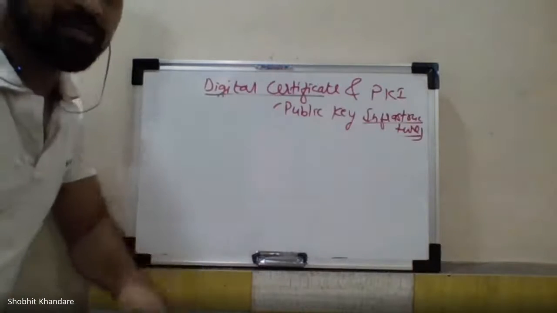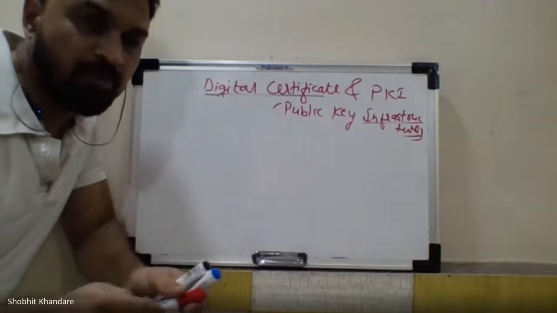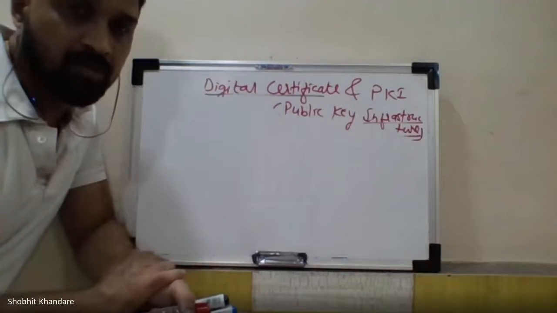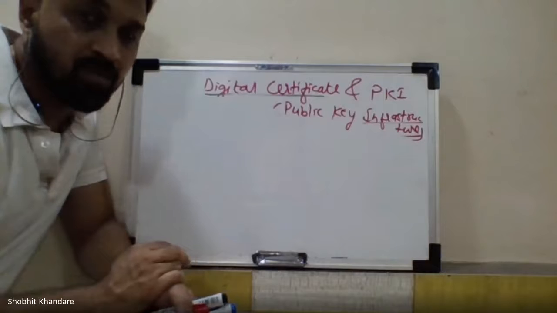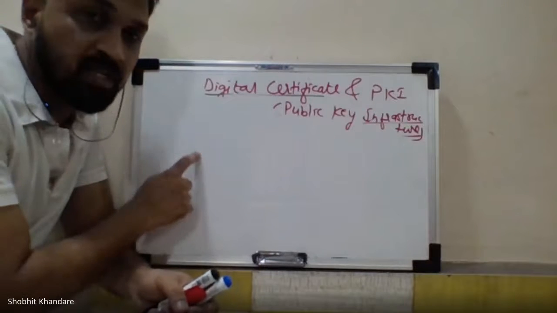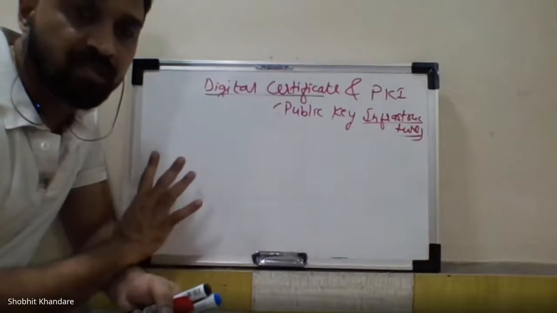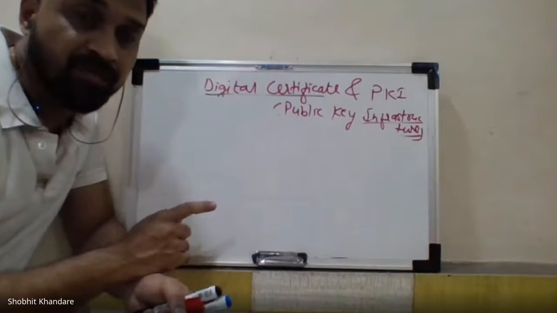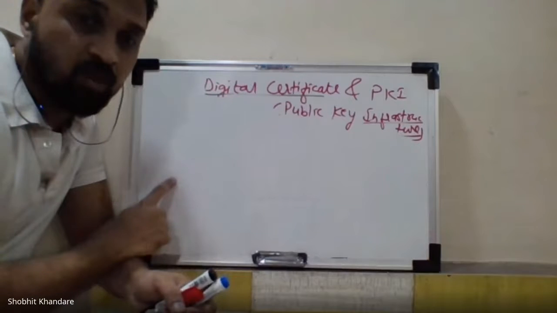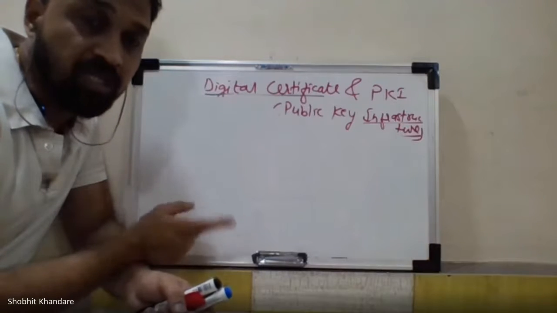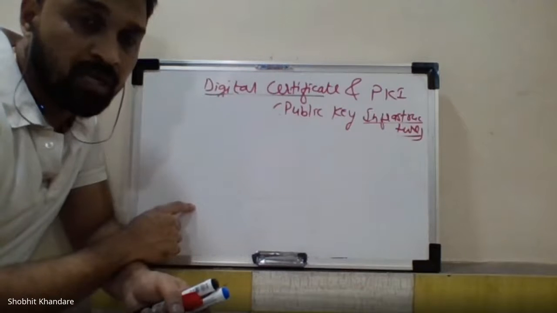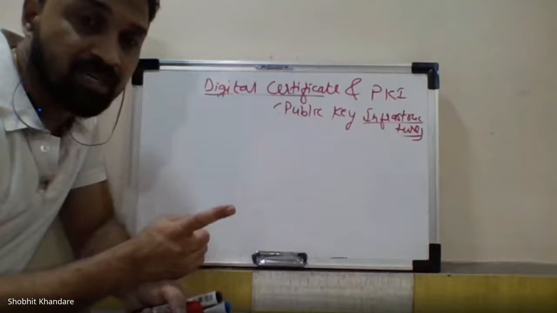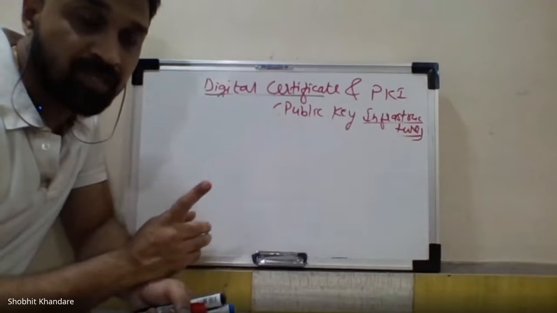Now it happened that sometimes the hacker or the intruder may be able to hack the digital certificate also. Now in that case, what happens? In that case, your certification authority will revoke that digital certificate. What do you mean by revoking of the digital certificate? It will remove that digital certificate from its database and will ask the client to make new digital certificate. If sometimes the compromise is there with the hacker, then that digital certificate is revoked.